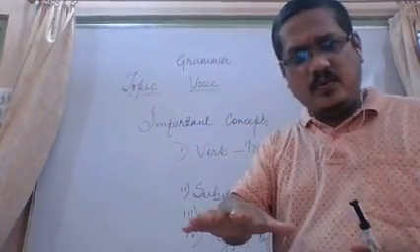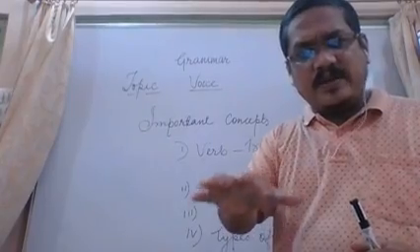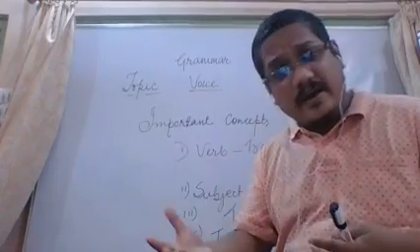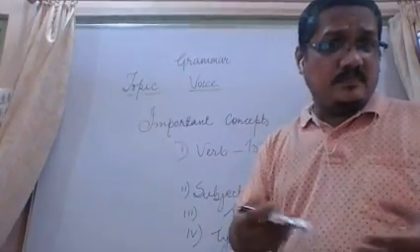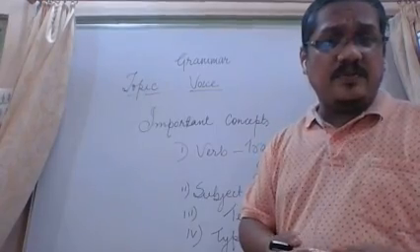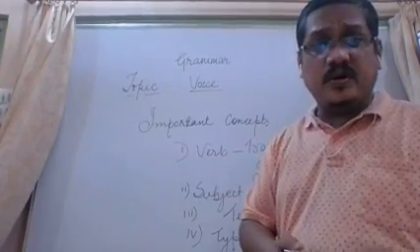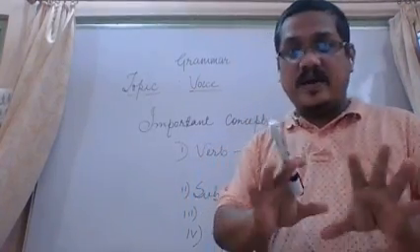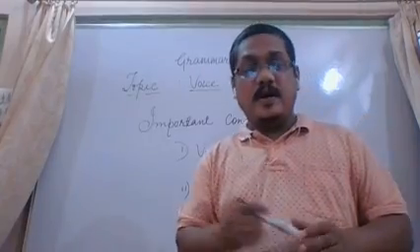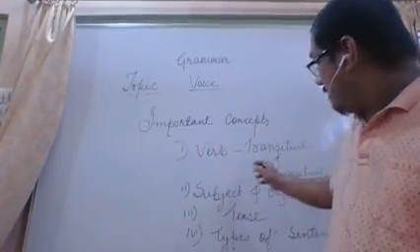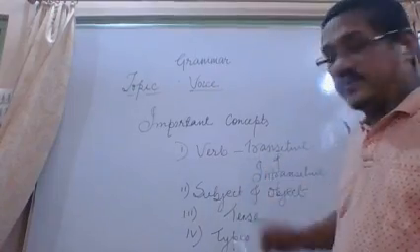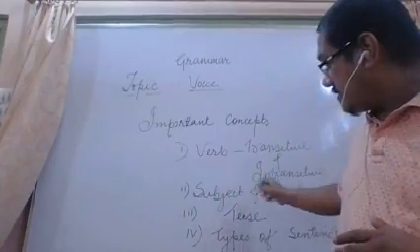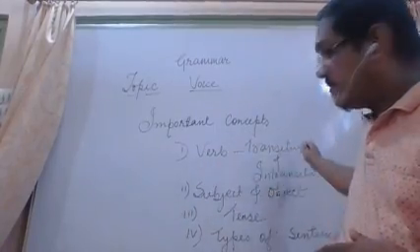We must go into this matter, finite and non-finite, while learning types of sentence according to structure, that is simple, complex and compound. Then we will do these things. But here let us see transitive and intransitive verb. Now see, transitive and intransitive verb, subject and object, these two things are related.